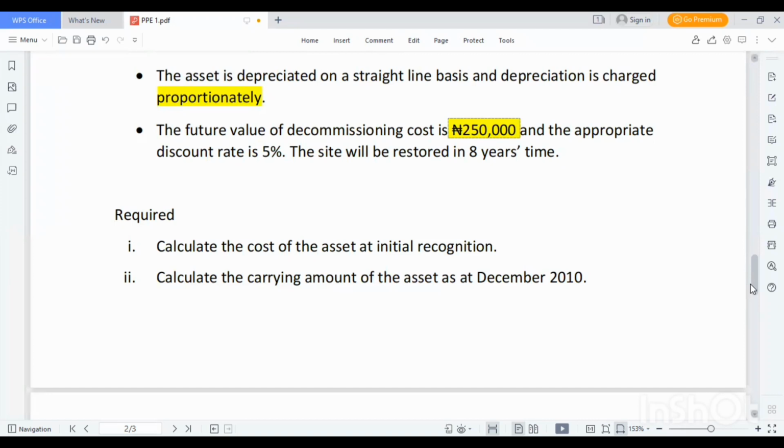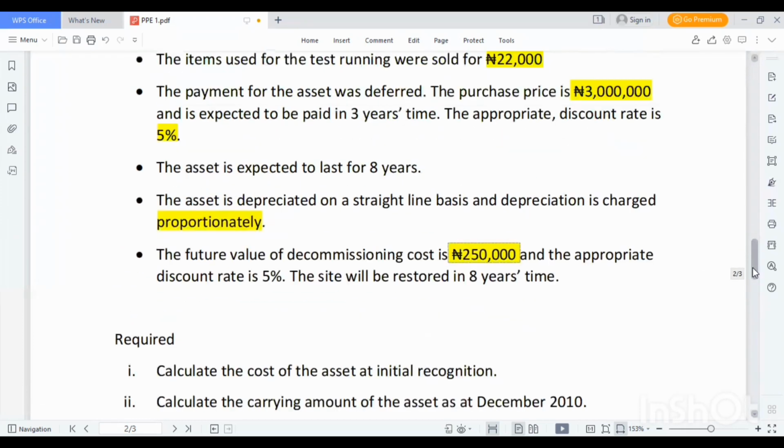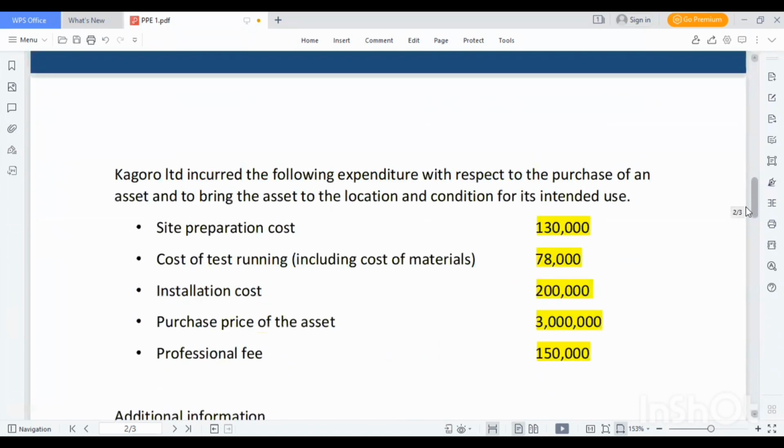Calculate the cost of the assets at initial recognition. Also calculate the carrying amount of the assets as at December 2010. Initial cost of the assets. So let's look at what the initial cost of the assets will be.